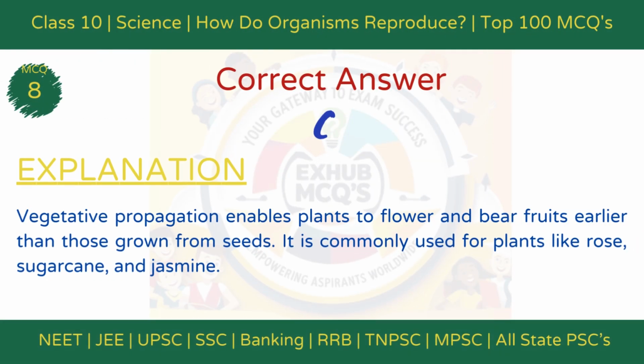Early flowering. Explanation. Vegetative propagation allows plants to flower and bear fruit earlier than those grown from seeds. It is a common method for plants like roses, sugarcane, and jasmine.